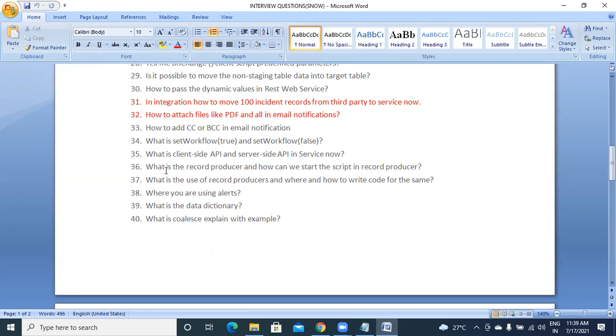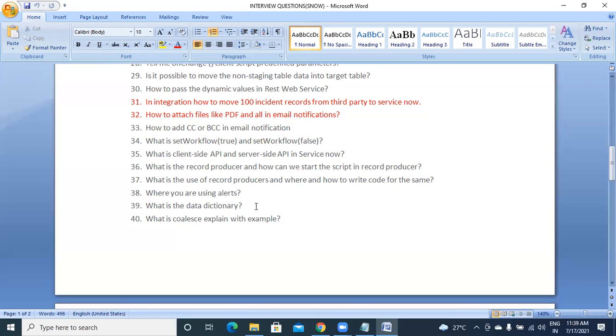And what is record producer and how can we write the script in record producer? I think we have seen the record producer, and there also we have a box. When you click on advanced, you can write script there. And what is the use of record producer? Okay, same one. Where are you using alerts? Alerts means, if that is client script, you have to write g_form dot those alert things, right? Like add info message, error message, those things.